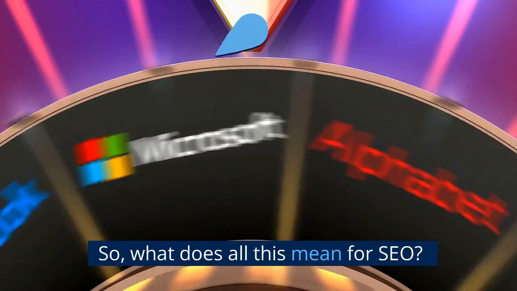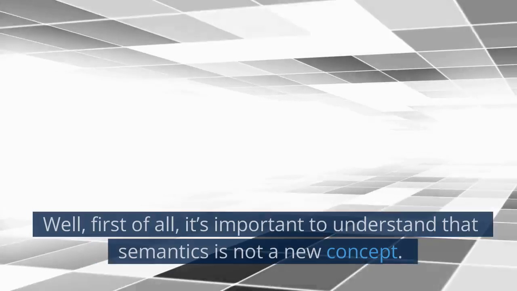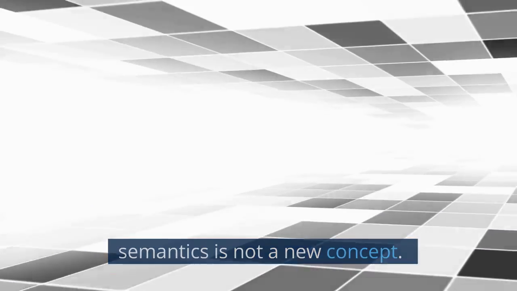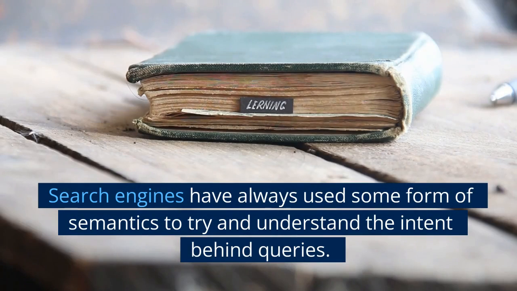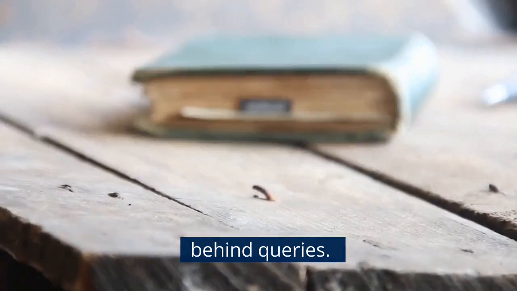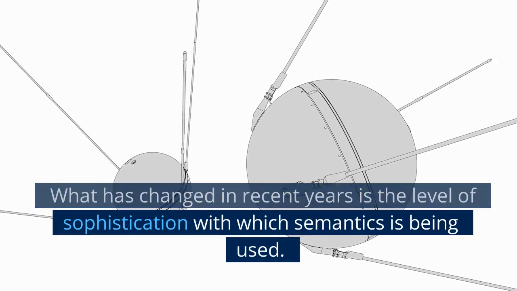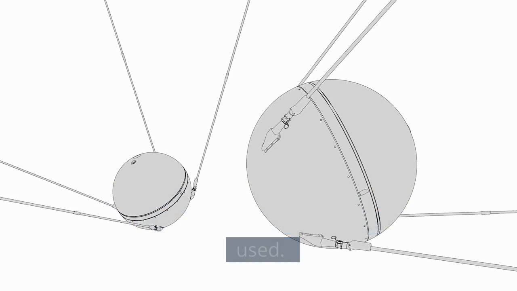So, what does all this mean for SEO? Well, first of all, it's important to understand that semantics is not a new concept. Search engines have always used some form of semantics to try and understand the intent behind queries. What has changed in recent years is the level of sophistication with which semantics is being used.